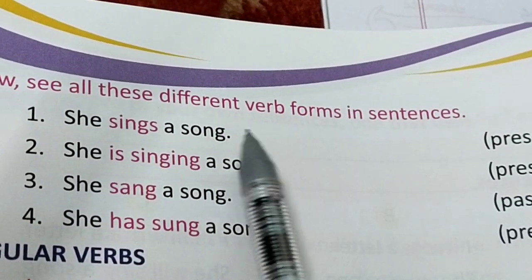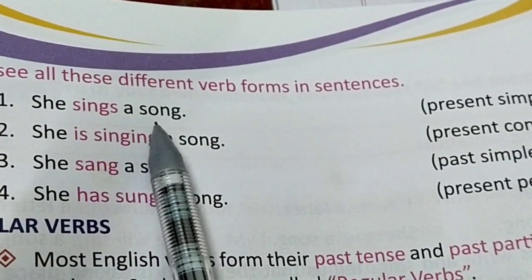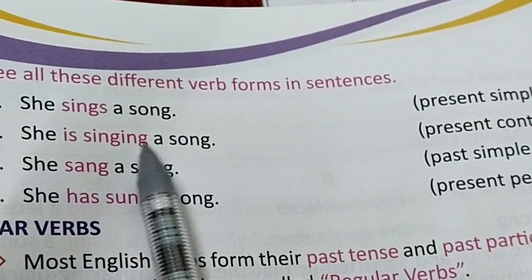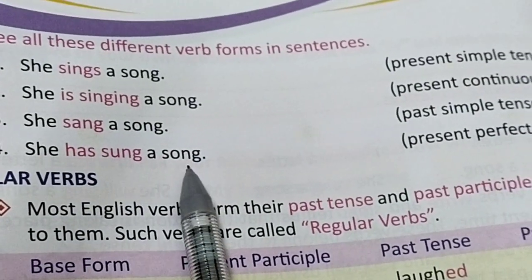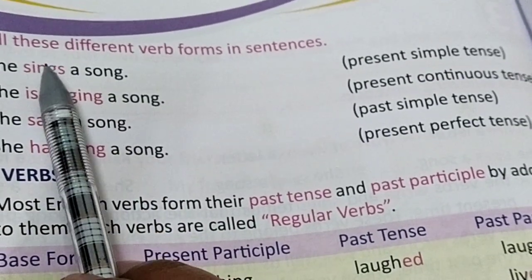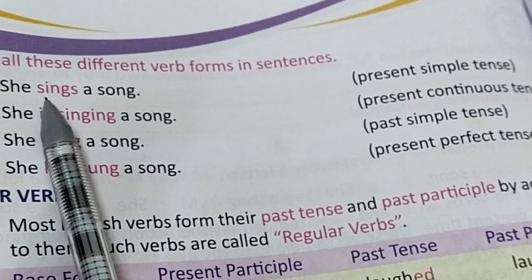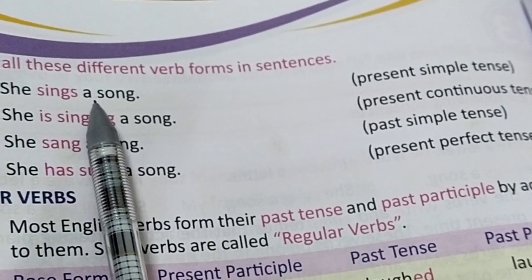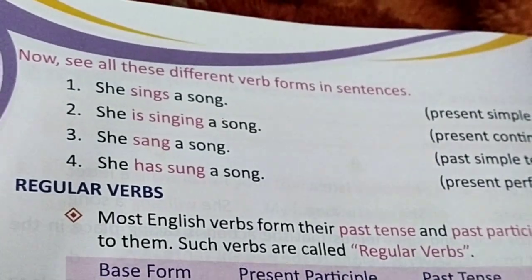Now see all these different verb forms in sentences. She sings a song. She is singing a song. She sang a song. She has sung a song. The first is simple present tense, where we use the first form of a verb. Always remember, beta, write it down in your notebook also.